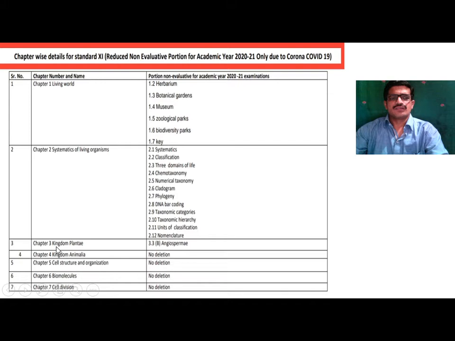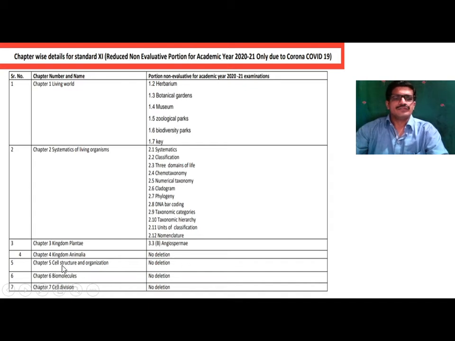In chapter number 3, kingdom Plantae, in this chapter angiospermy, division angiospermy, is deleted. Only one topic is deleted. Then chapter number 4, kingdom Animalia. In this chapter there is no deletion of any topic.